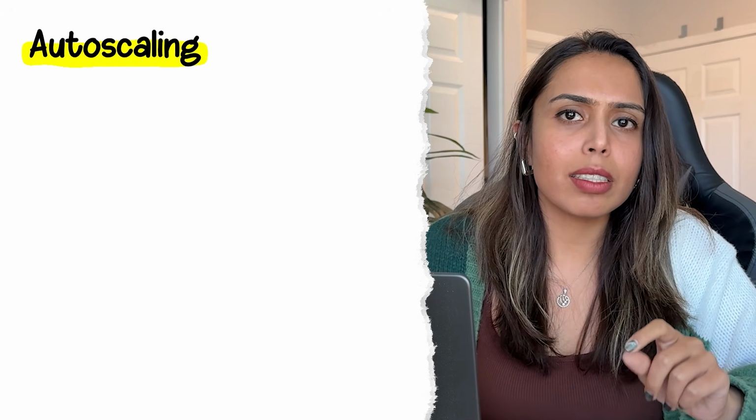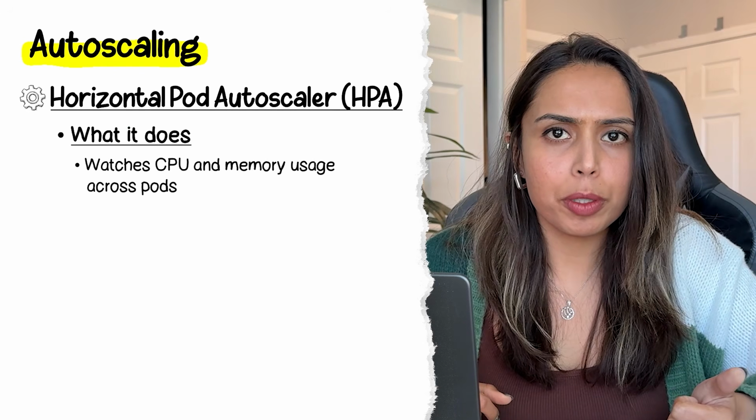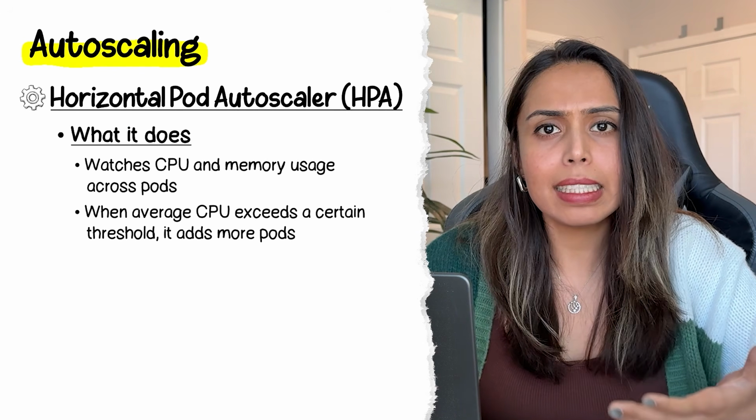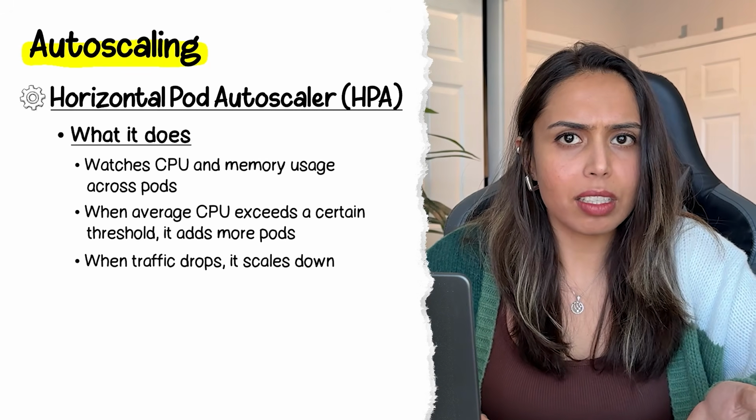Auto scaling solves this. Now, auto scaling capabilities are available across all the cloud platforms. And in this section, we will be focusing more on the Kubernetes scaling part. Our number one mechanism is HPA, which is horizontal pod autoscaler. It watches CPU and memory usage across pods. When average CPU exceeds a certain threshold, it adds more pods. When traffic drops, it scales down. This is the most commonly used autoscaling mechanism.